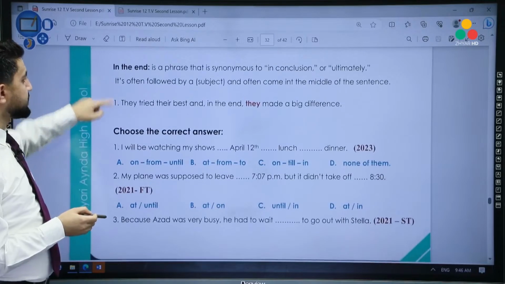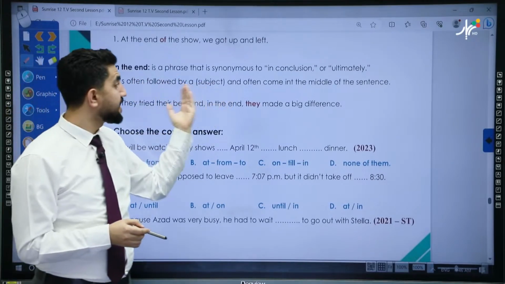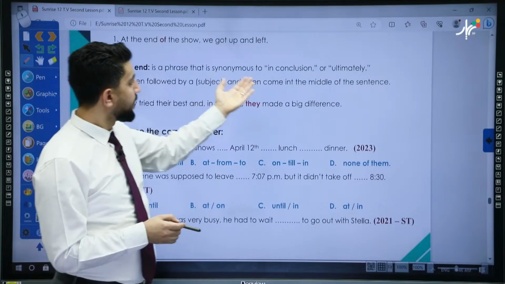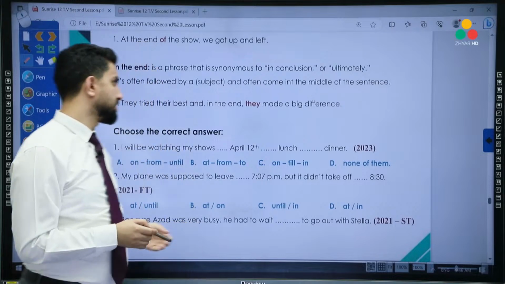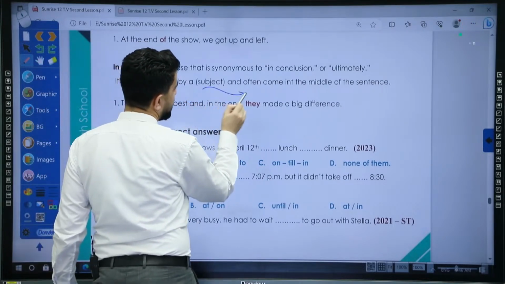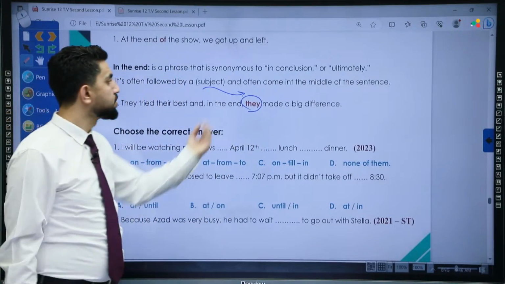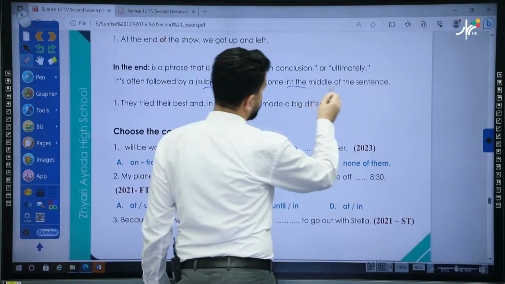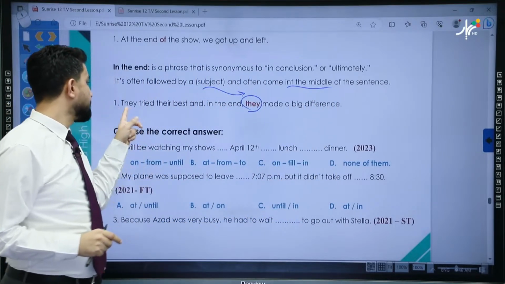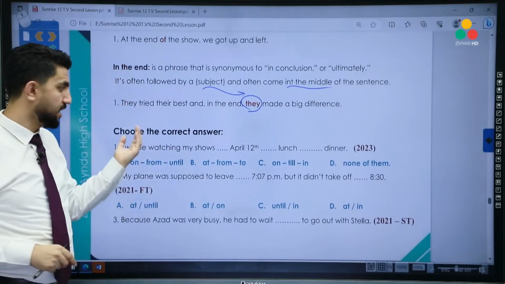Okay, what about in the end? How do we use in the end? So in the end is a phrase that is synonymous to in conclusion or ultimately. For example, it's often followed by a subject. So with in the end, we need subject. I, we, you, they. Okay, we need those, and often come in the middle of the sentence. In the end often comes in the middle of the sentence. So for example, they tried the best, and in the end, they made a big difference in the end.